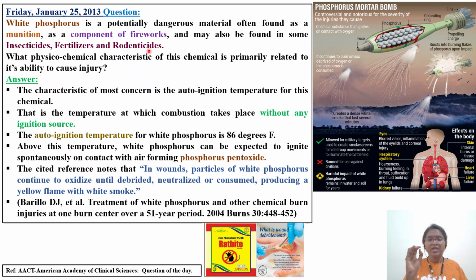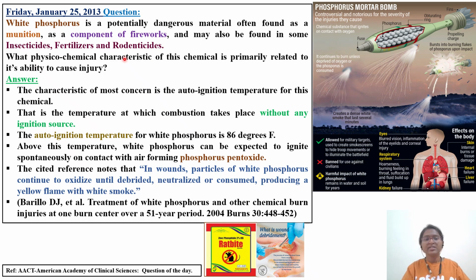We have discussed that earlier it was used as a component in rodenticides. They have integrated all the questions: fertilizers, because it is a macronutrient, and rodenticide, as I told you, with the rat example, and components of fireworks, that is munition.